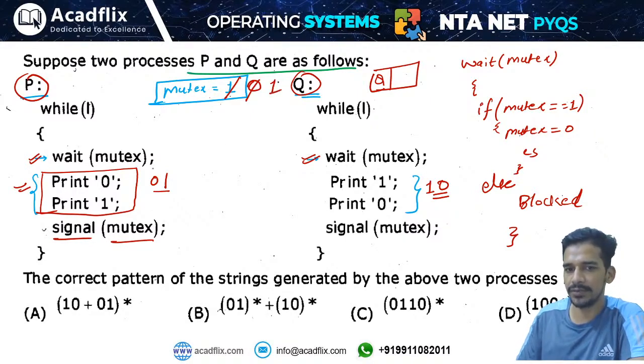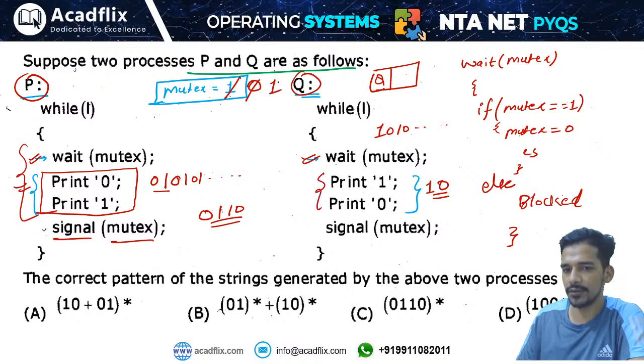So this process P can print 0 1 0 1 infinite amount of times, and process Q can also print 1 0 1 0 infinite amount of times. Plus, they can also print 0 1 1 0. How? First let us say process P executes, then process Q executes. So process P will print 0 1 and Q will print 1 0. So the pattern can be either 0 1 0 1 0 1, or 0 1 1 0 0 1 1 0 like this, or 1 0 1 0, or 1 0 0 1 1 0 0 1.